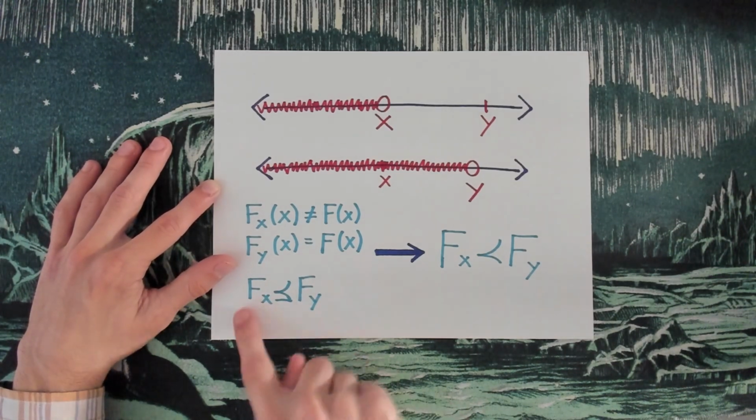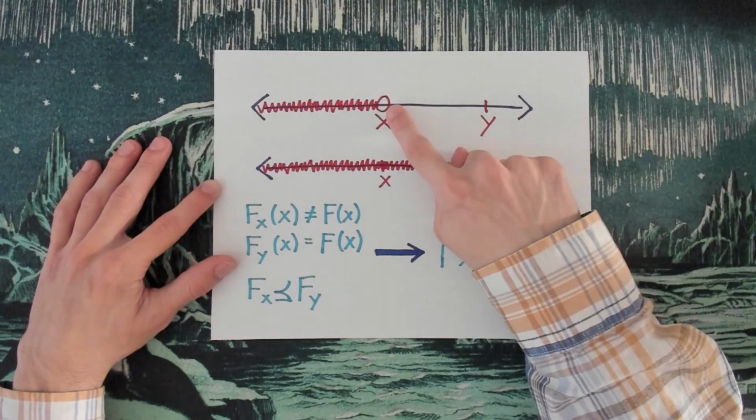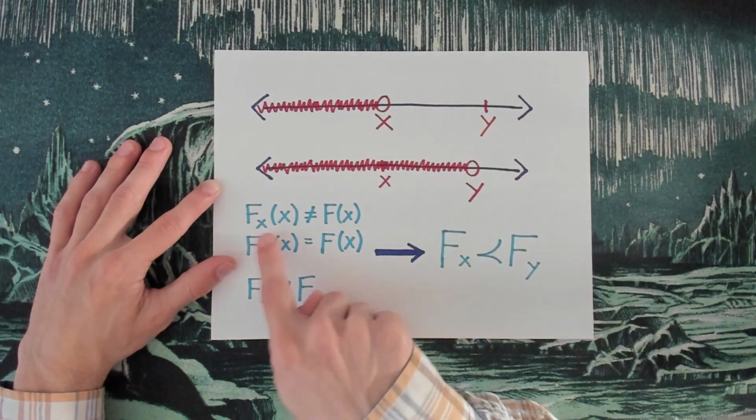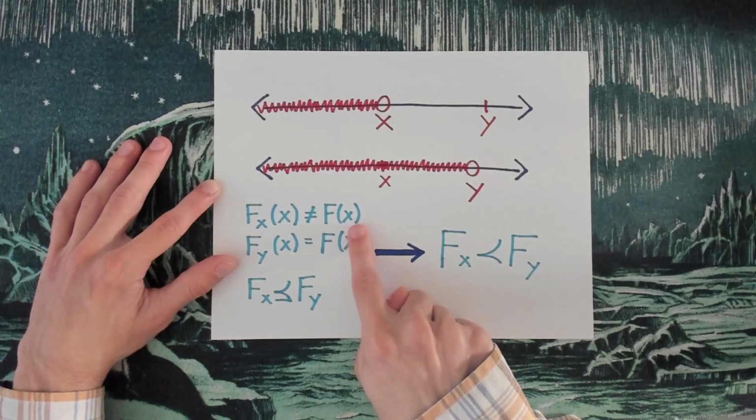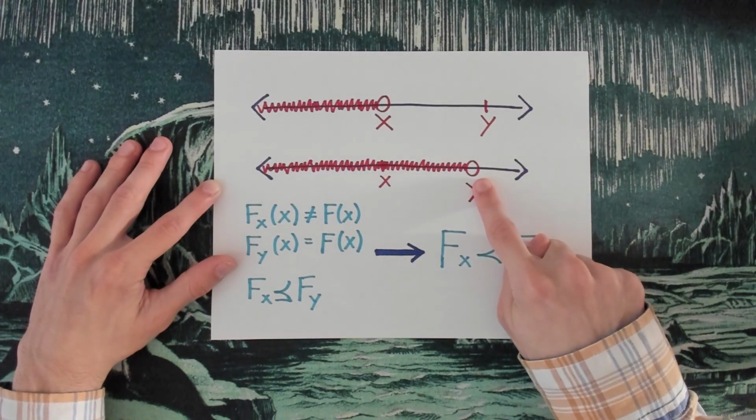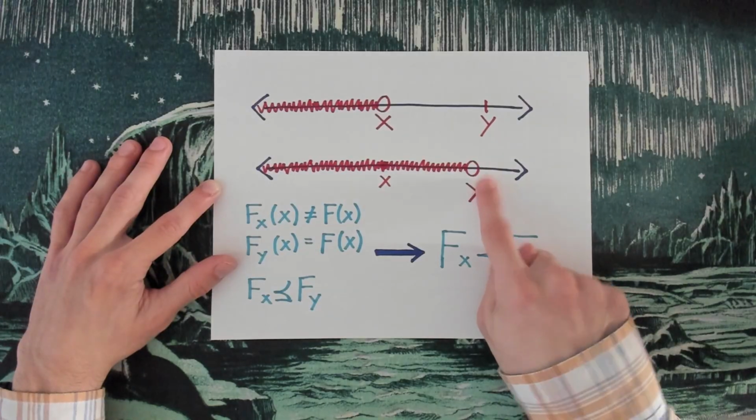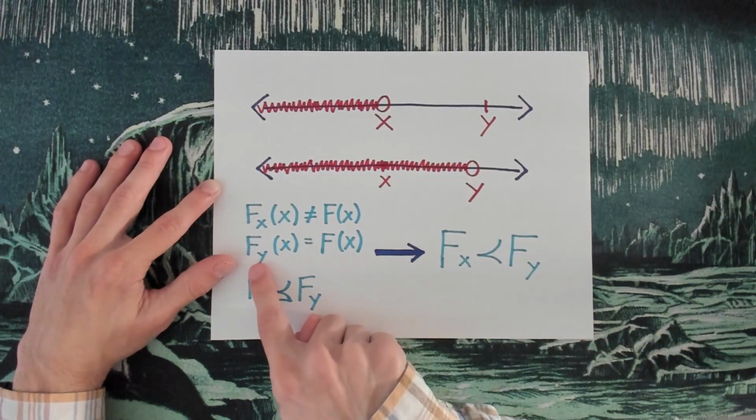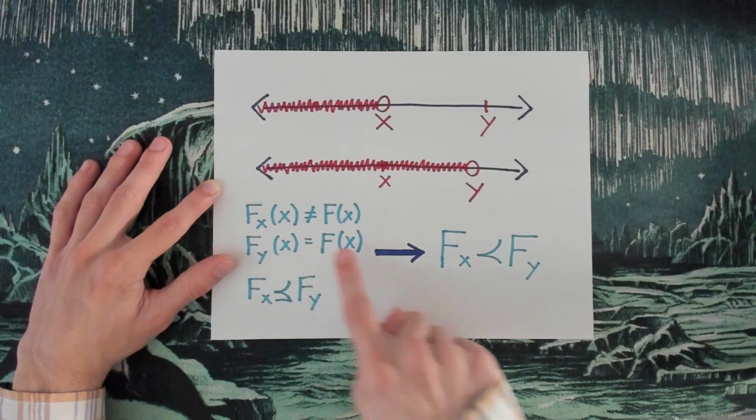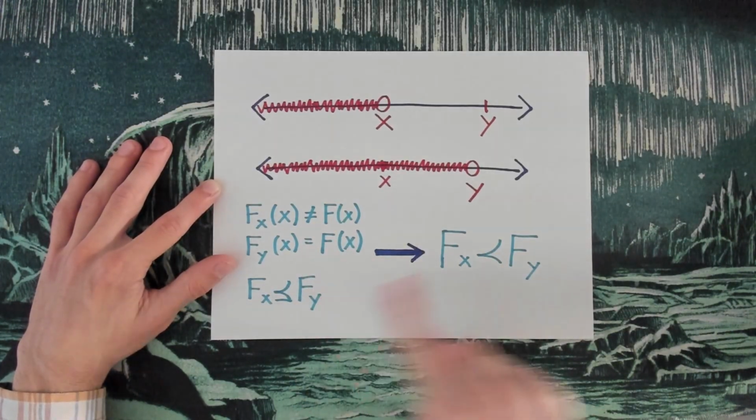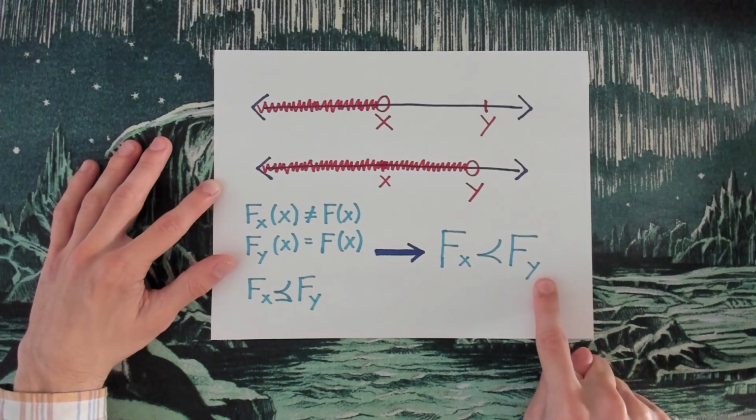But they can't be literally equal to each other because F_x predicts incorrectly at time x, right? It disagrees with the actual state at time x. But F_y has to get all of the past right, meaning it gets what happens at time x correct, which means F_y of x actually gives the actual state at time x. So when you combine these two, you get that F_x is less than F_y.